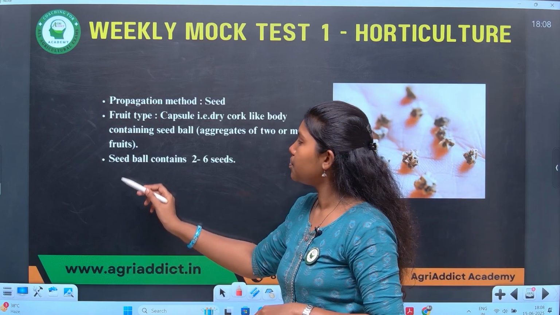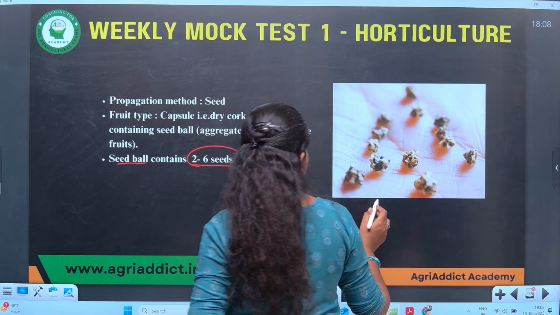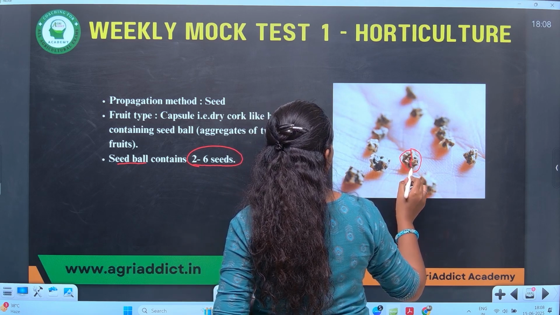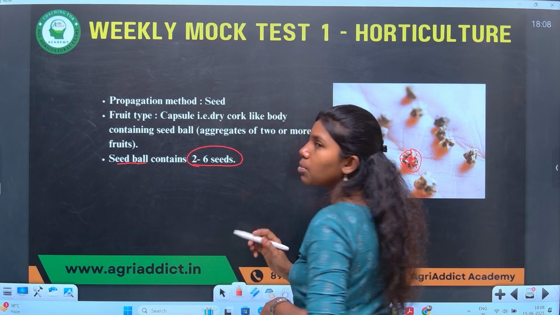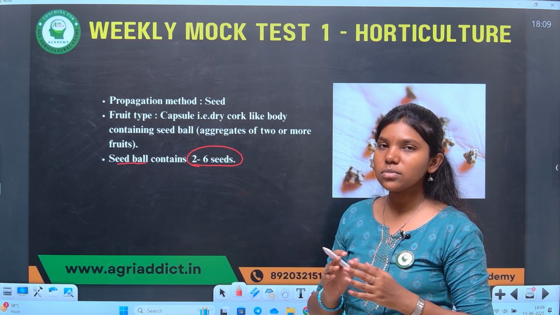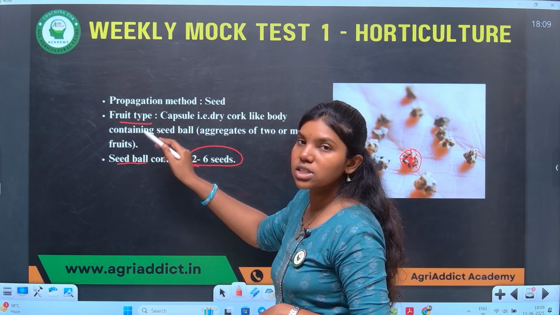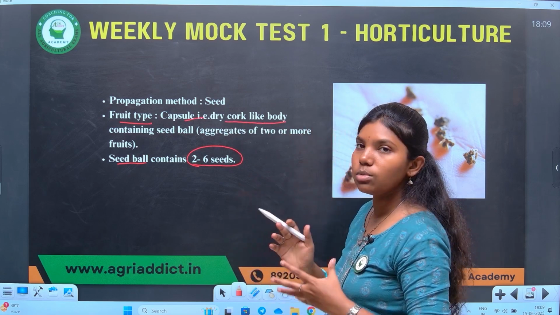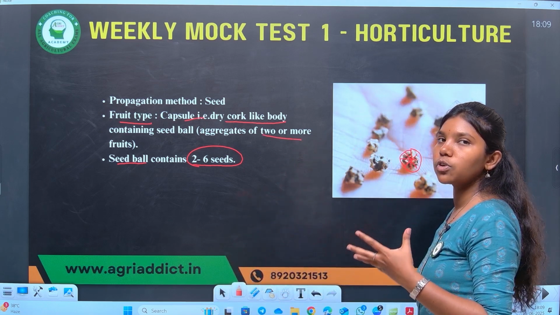As I mentioned, seed ball contains 2 to 6 seeds. You can see here, this is a single seed ball and within this contains 2 to 6 seeds, which means sowing of this one seed ball result in the production of 4 to 6 seedlings. Hence, there will be a need for thinning out and picking the best seedlings. So, the fruit type of this seed ball is capsule. It is a dry cork-like body containing a seed ball. Seed ball is aggregate of 2 or more fruits. It is a common material used for the propagation of beetroot.